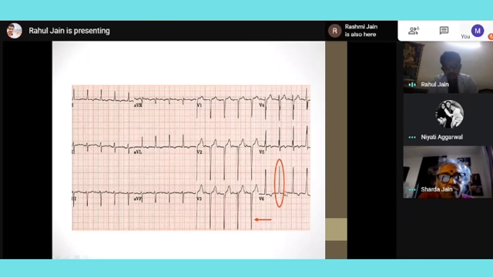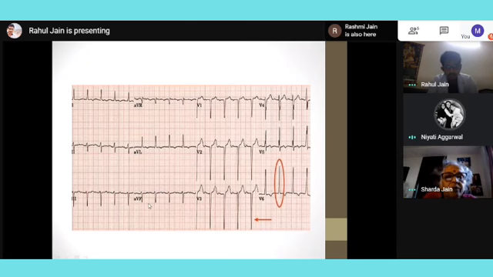Correct. We can also see tall waves in V6 and inverted waves in V1. So left ventricular hypertrophy, with 2.5 boxes, the heart rate may be around 130.